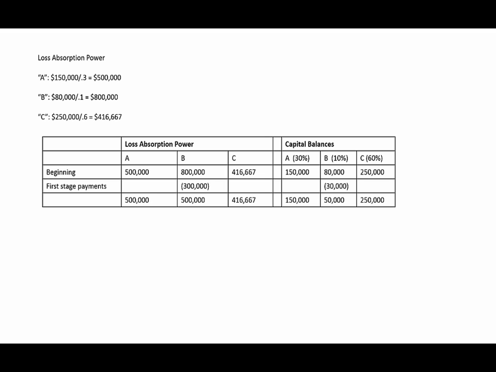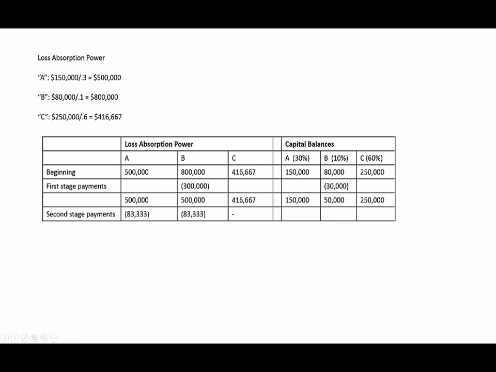And again, at this point, A and B are in an equally strong position, so now we're going to start giving A and B money until their loss absorption power drops to the level of partner C. So we need to see now a decrease in the loss absorption power of A and B of $83,333. That'll bring them down to C's level of $416,667. So again, what does that imply about the changes in the capital balances, or the payments made to partners A and B?